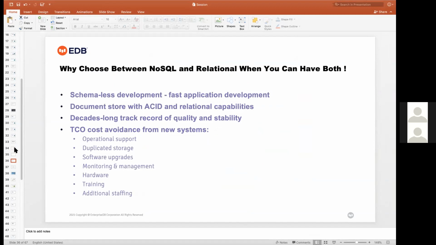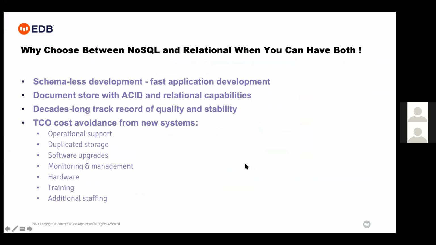So why choose between NoSQL and relational databases? First of all, EDB has done some performance benchmarking with NoSQL databases, and we observed that at database loading, at the select level or at the insertion level, PostgreSQL definitely gave better performance for your NoSQL data. Again, PostgreSQL is ACID compliant. As part of the TCO, cost avoidance and cost reduction are there.